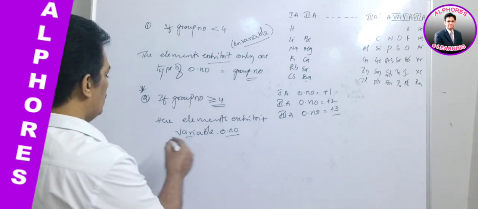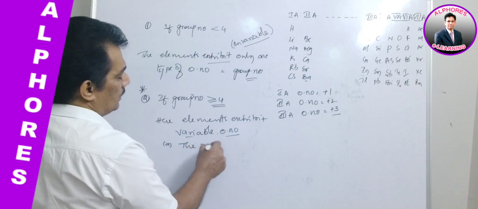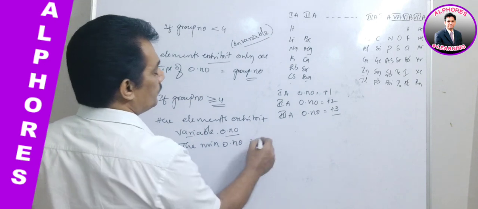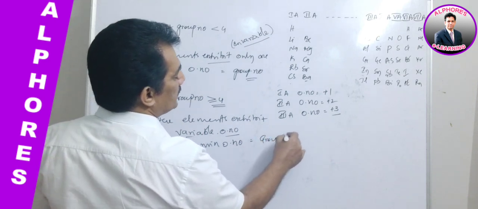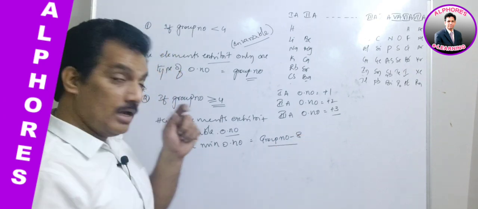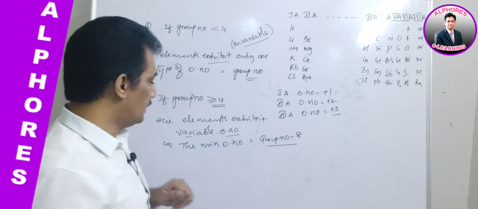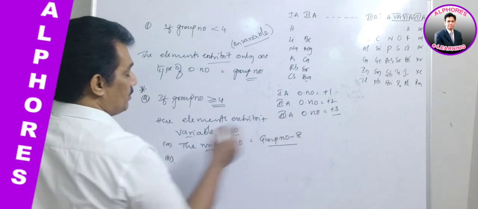In this case, the minimum oxidation number is equal to group number minus 8. This will provide, along with the sign, the oxidation state. Clear? So the minimum is group number minus 8.